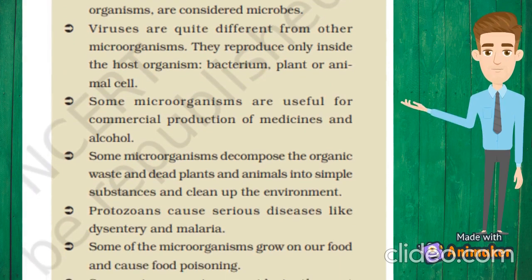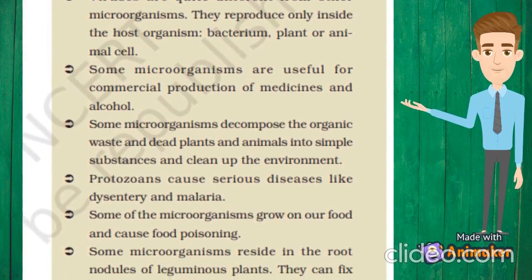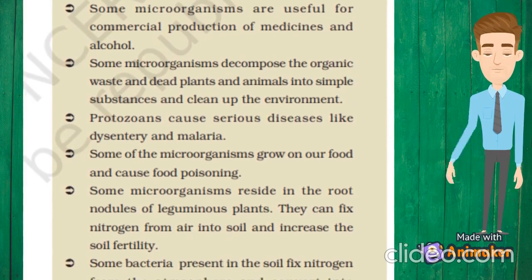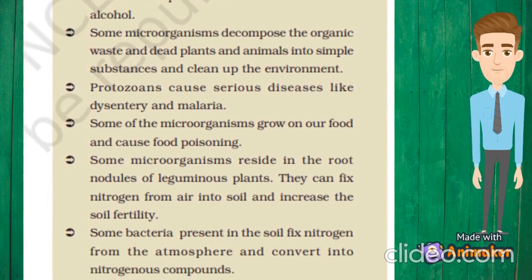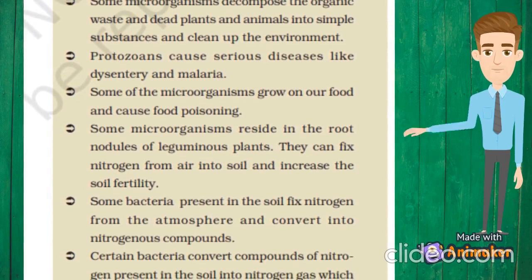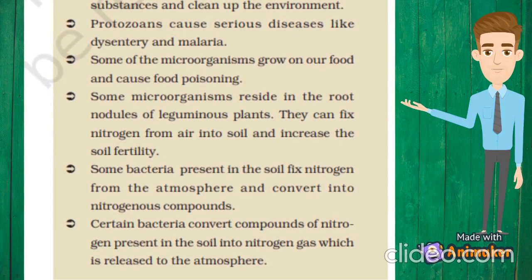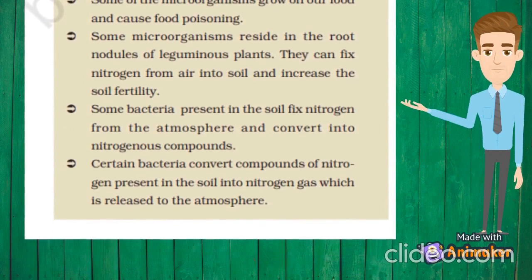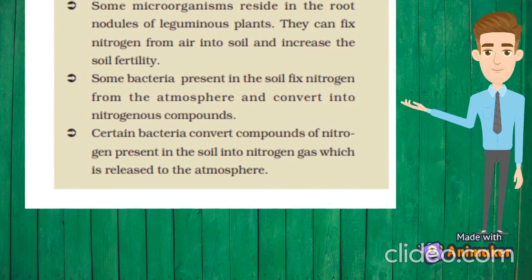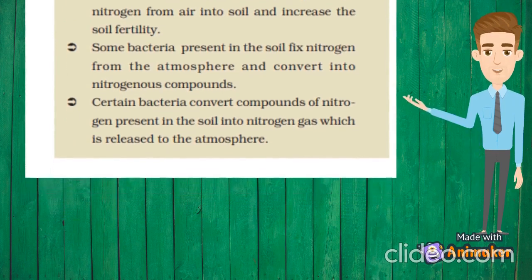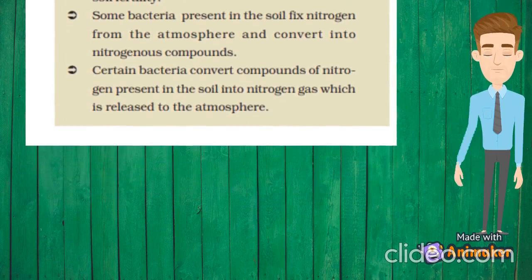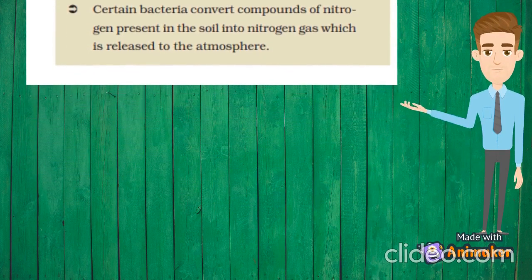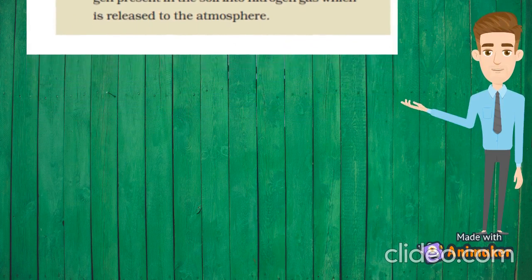Some microorganisms are useful for commercial production of medicines and alcohol. Some microorganisms decompose organic waste and dead plants and animals into simple substances and clean up the environment. Protozoa cause serious diseases like dysentery and malaria. Some of the microorganisms grow on our food and cause food poisoning. Some microorganisms reside in the root nodules of leguminous plants. They can fix the nitrogen from air into soil and increase soil fertility. Some bacteria present in the soil fix nitrogen from the atmosphere and convert it into nitrogenous compounds. Certain bacteria convert compounds of nitrogen present in the soil into nitrogen gas, which is released to the atmosphere later.